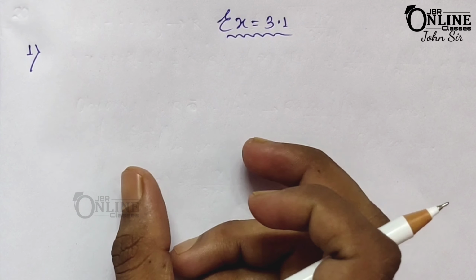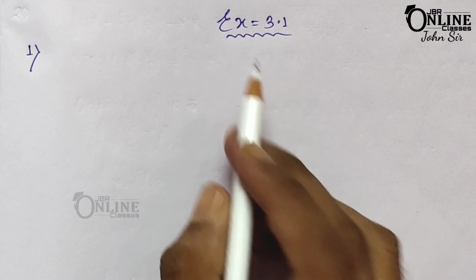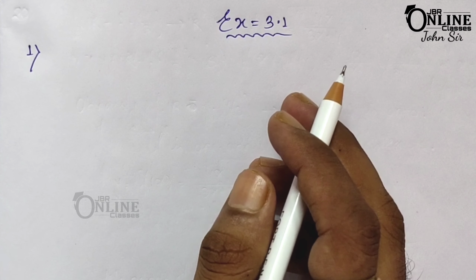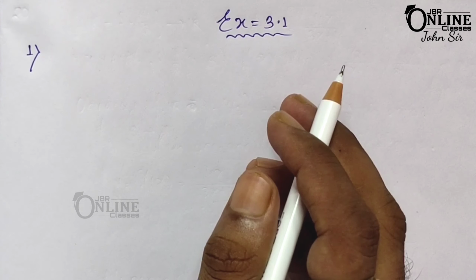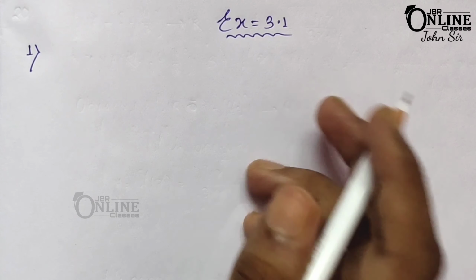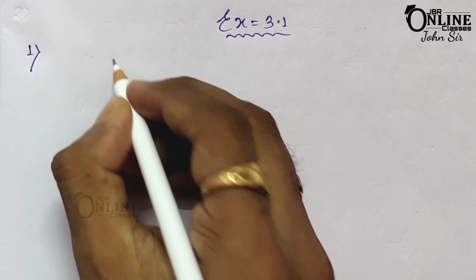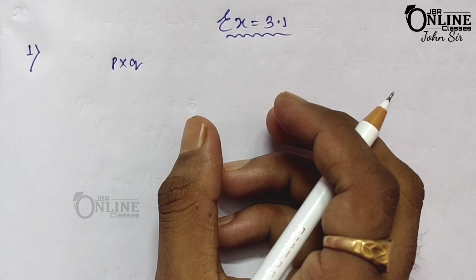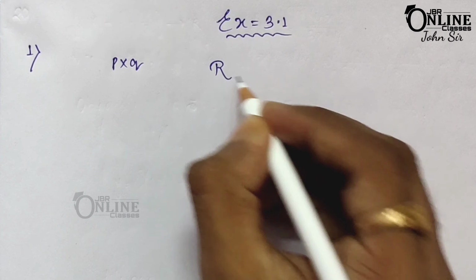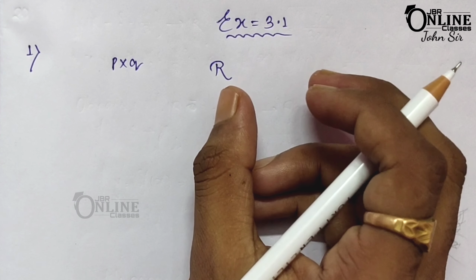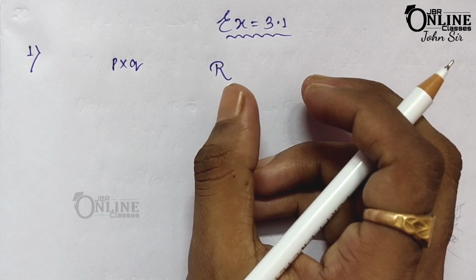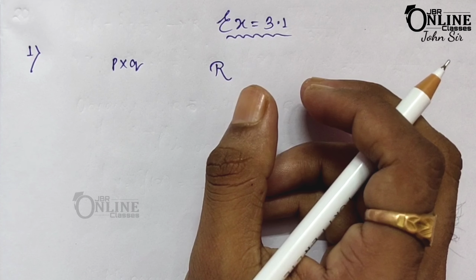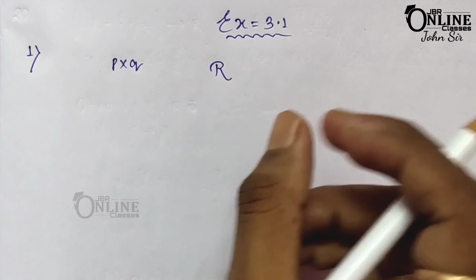So now I am going to start the exercise problems. Here, exercise 3.1. If A is a matrix of type P cross Q, and R is a row of A, capital R is the row of A, then what is the type of R as a matrix?